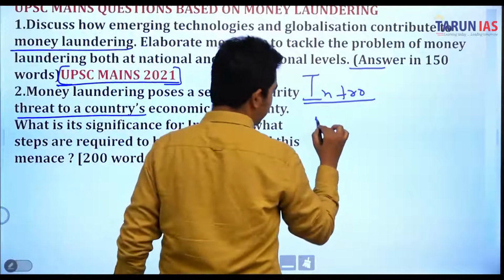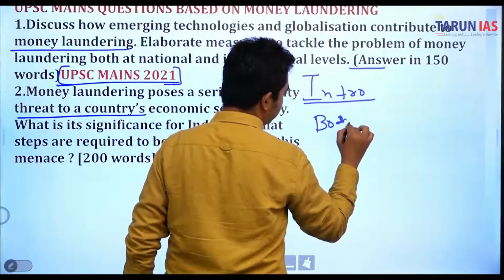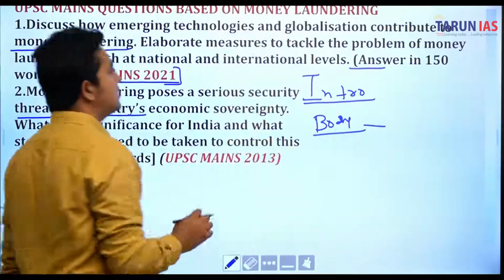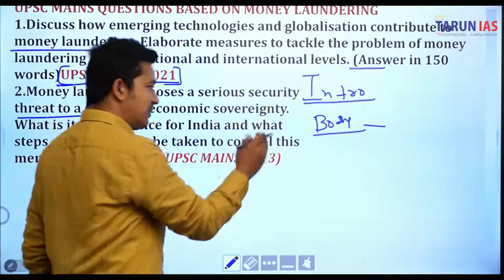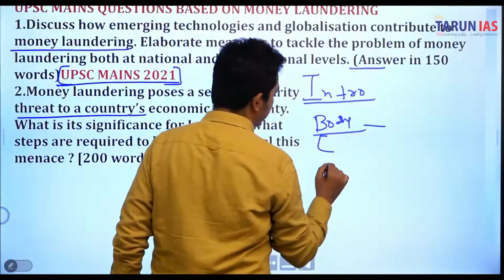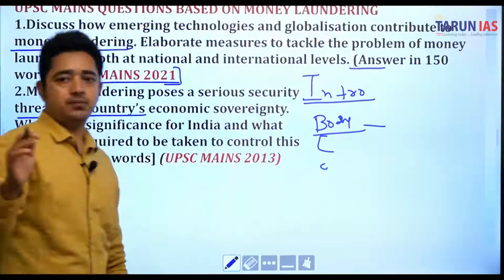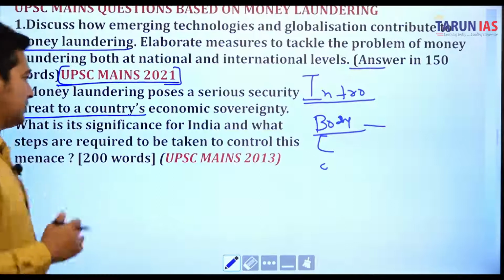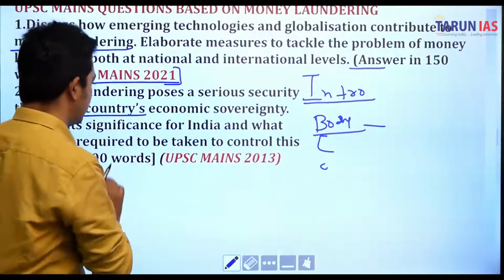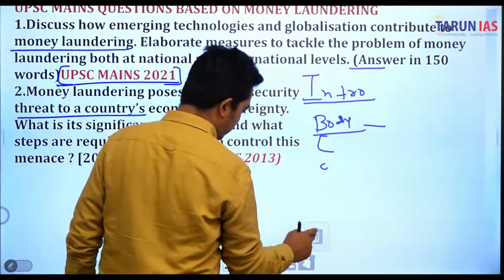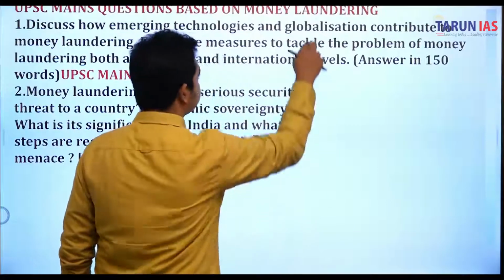So in the body part you have to write about how technologies contribute to money laundering, and then how to tackle the problem of money laundering at both the national and international level. Give some suitable examples in the body part, and then we finish with the conclusion. There are such illegal activities going on, the government is taking many kinds of steps, and what the government needs to do. So in the intro, body and conclusion you need to finish it.